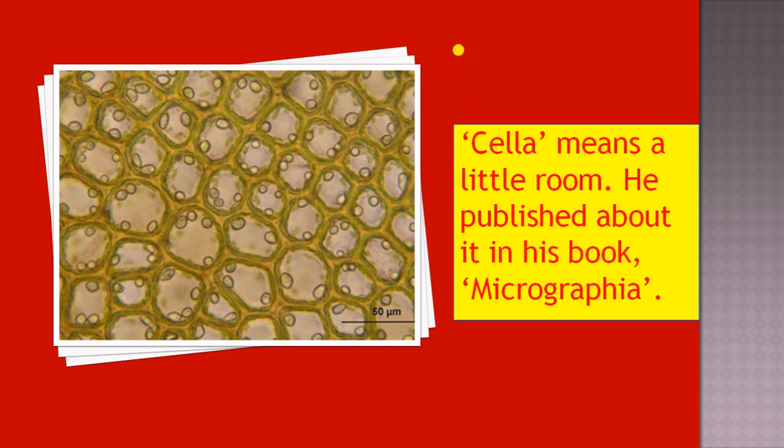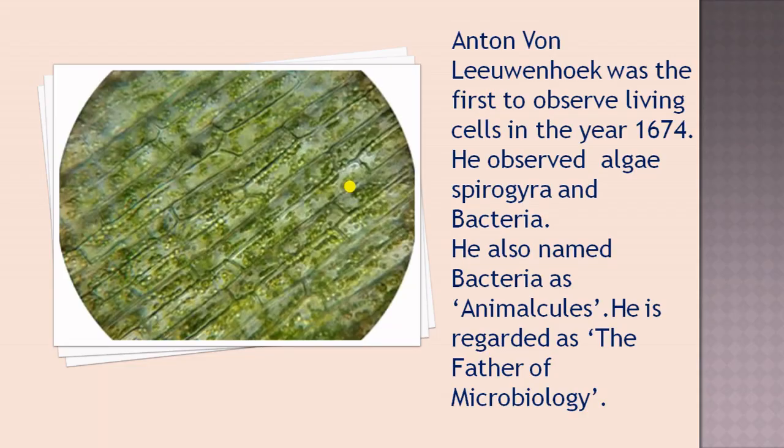But as he discovered the cell from the cork cells, he was not able to see any cell organelles or any constituents present in the cell. He was only able to see the membranes, the boundaries, because those were dead cells. So now let us know who discovered the living cells. It was Anton von Leeuwenhoek.